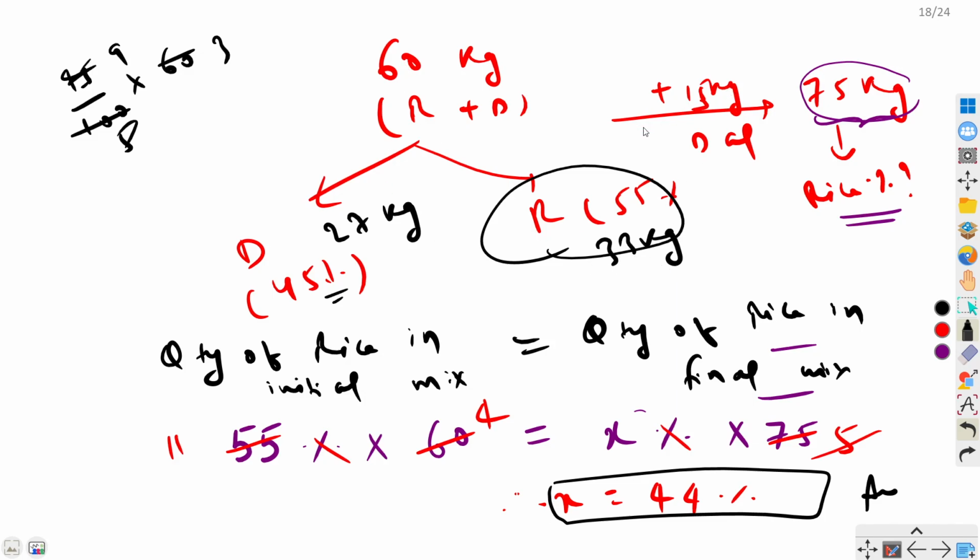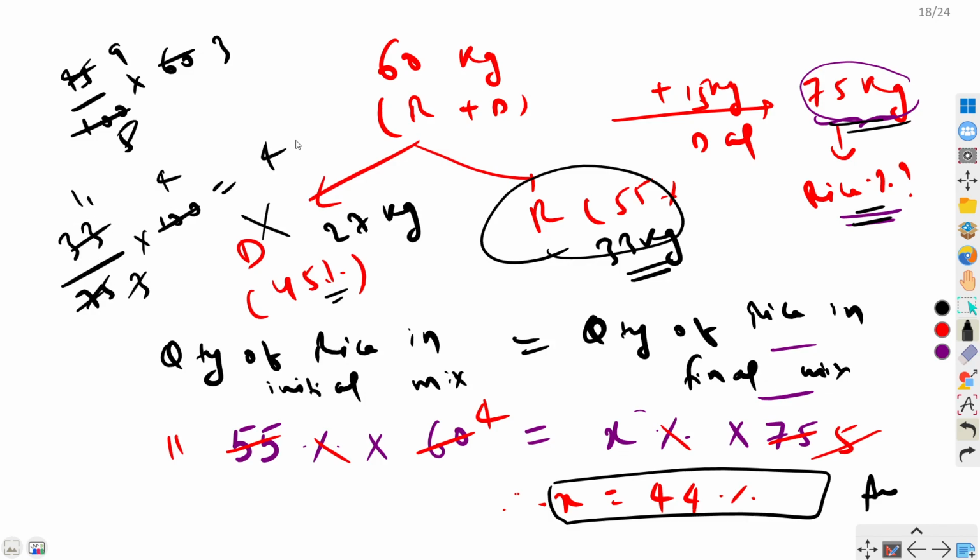If you add 15 kilograms of dal, now see, you don't have to worry about dal actually. Your focus would be on rice now. So 33 kilograms of rice, and now out of total 75, what is the rice percentage? So 33 by 75 into 100. So 25 into 4, 25 into 3, 11, 11 into 4, 45.